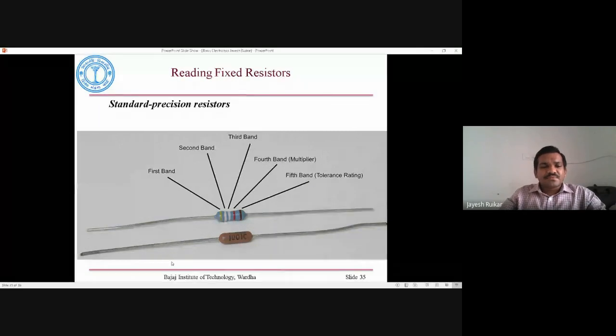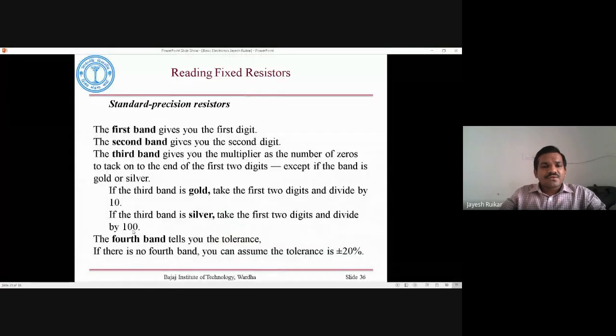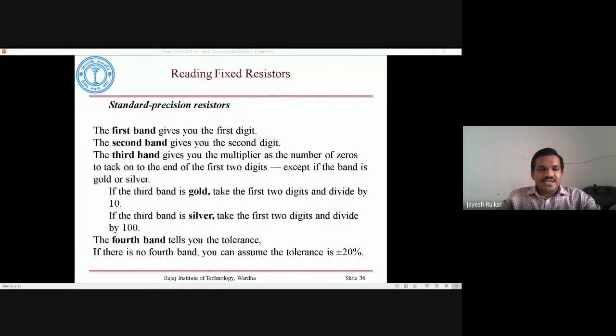So I think I will stop here. In the next class I will give you an example of how we calculate this resistance. I will repeat these bands again, and then in the next class we can take that. Any doubt? No, sir.